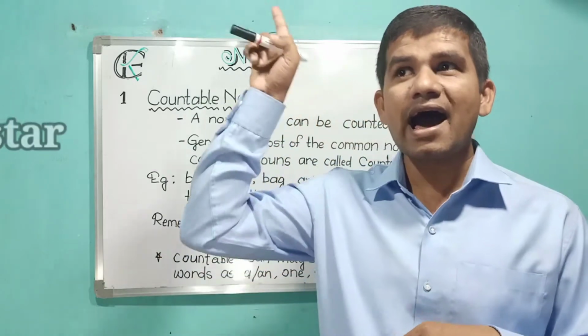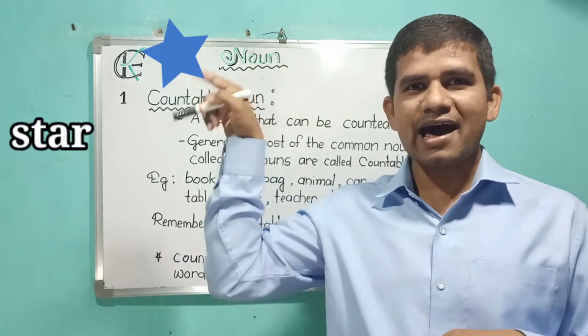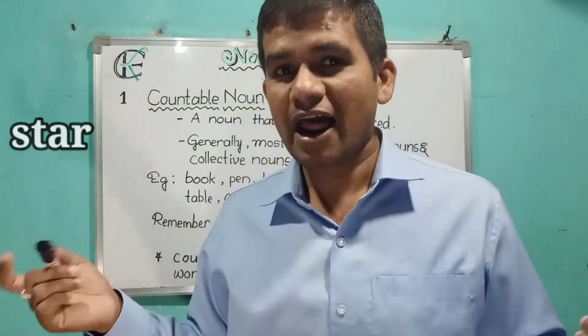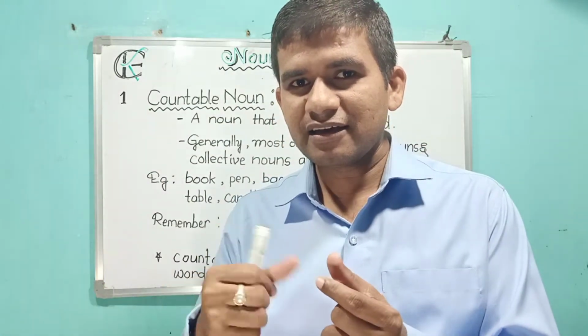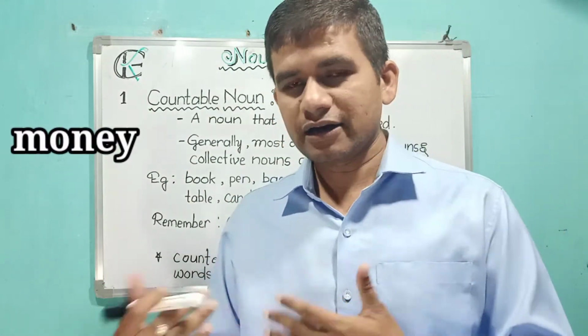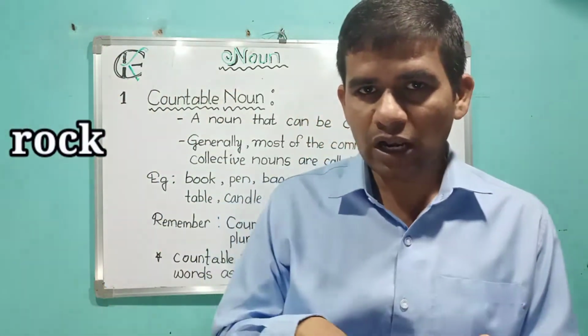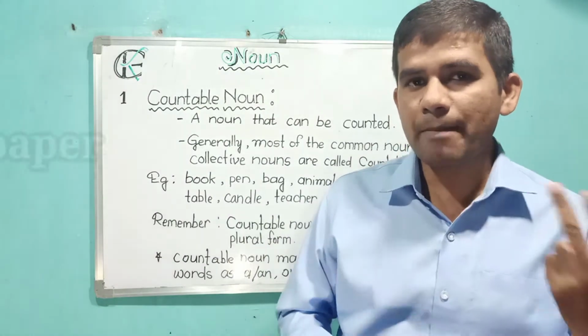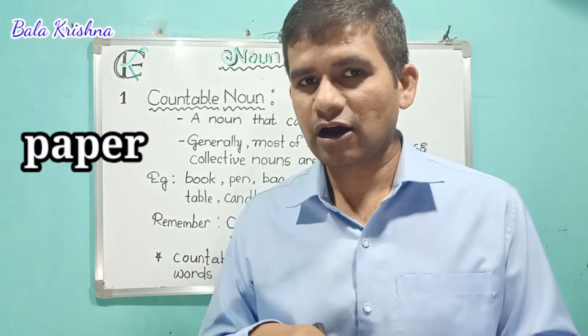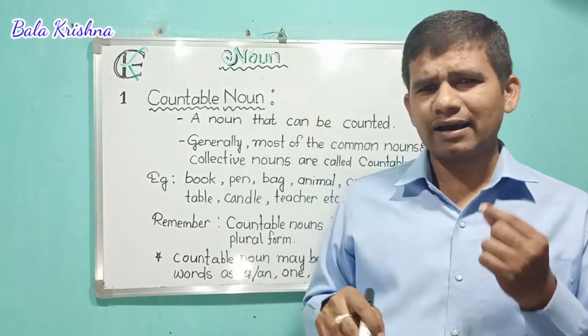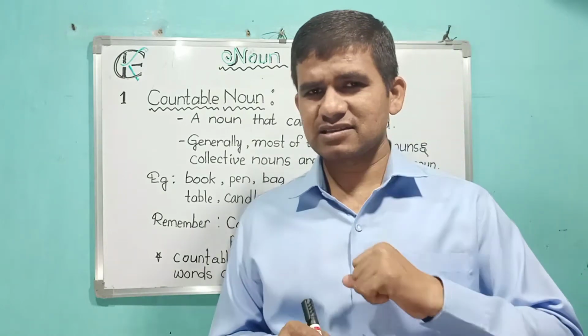Star, whether it is countable or uncountable. Money, countable or uncountable? Big rock, countable or uncountable? Paper, countable or uncountable?